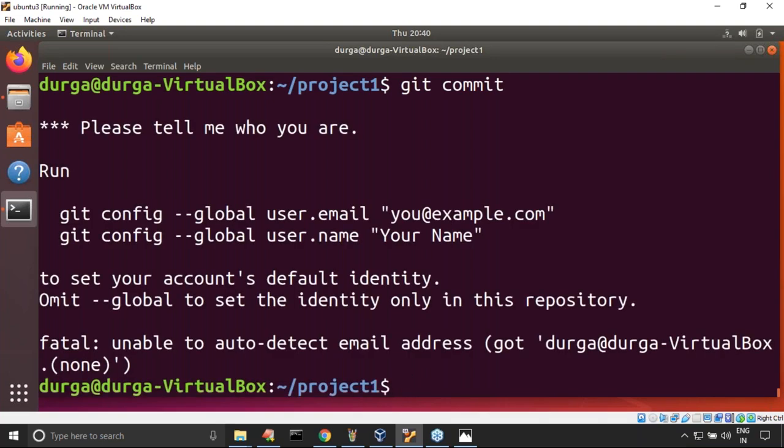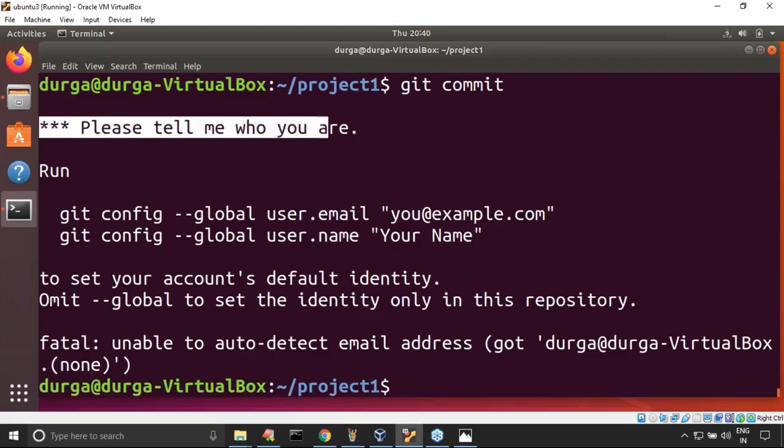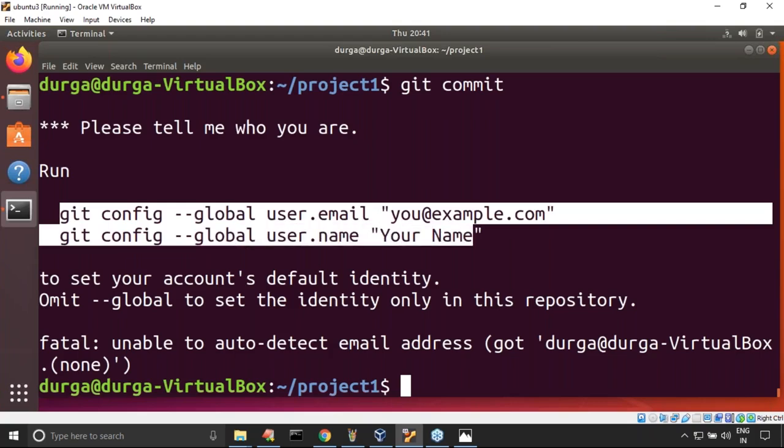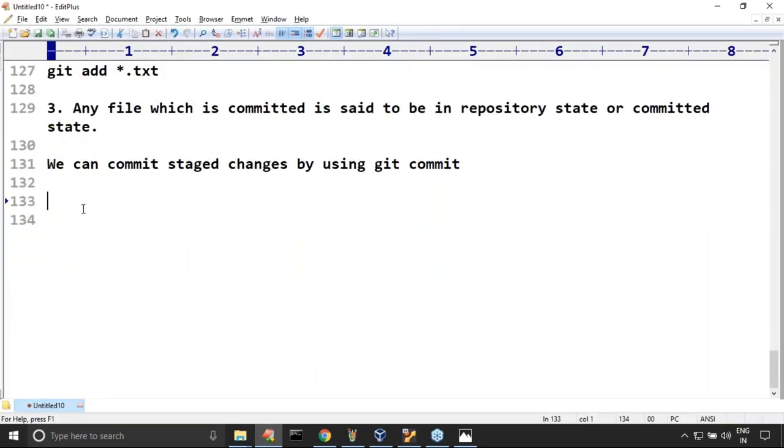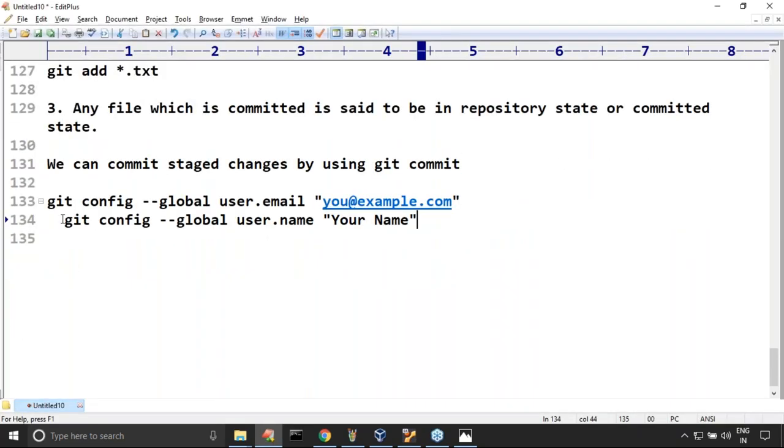Just observe that. It says: please tell me who you are. You are performing a commit in my local repository, so I need to know who committed and what his mail ID is. All this information is required. On which name should I save this commit, who is the author of this commit? It is objecting because I never configured this in git. Don't worry, I will discuss this in detail in the next level, just for the commit's sake.